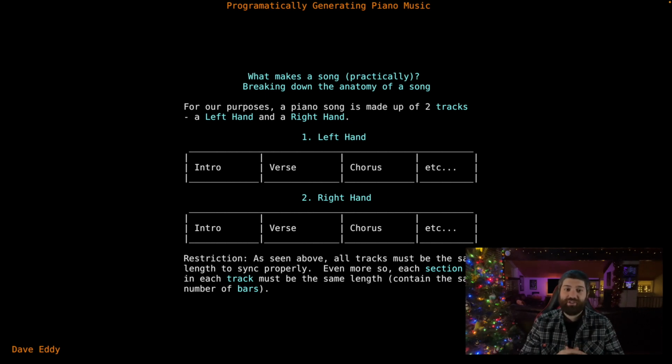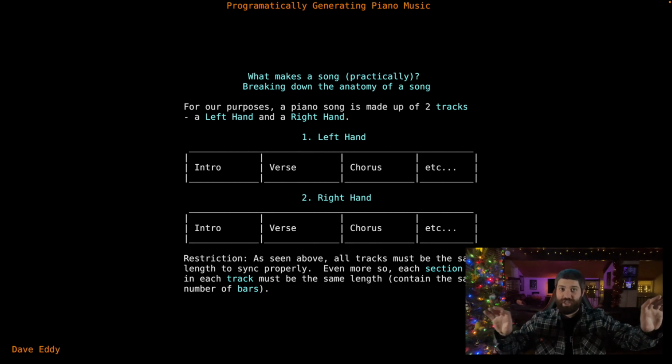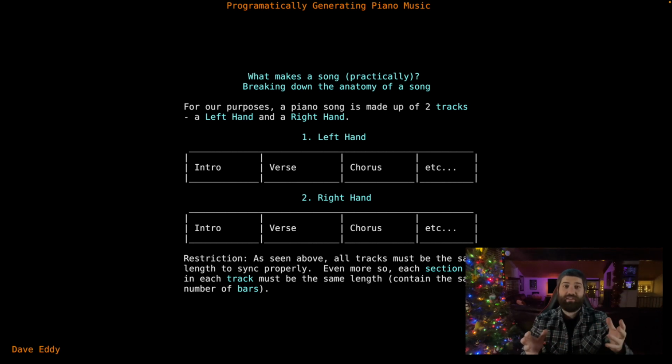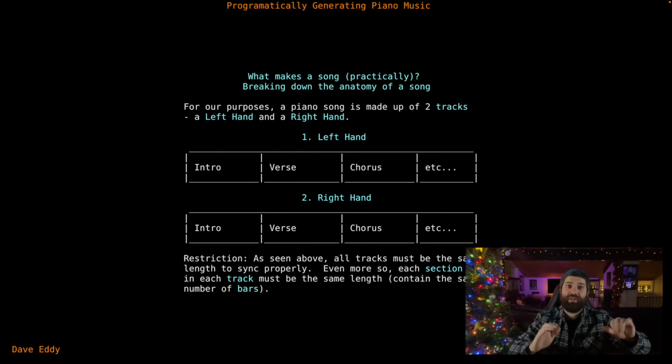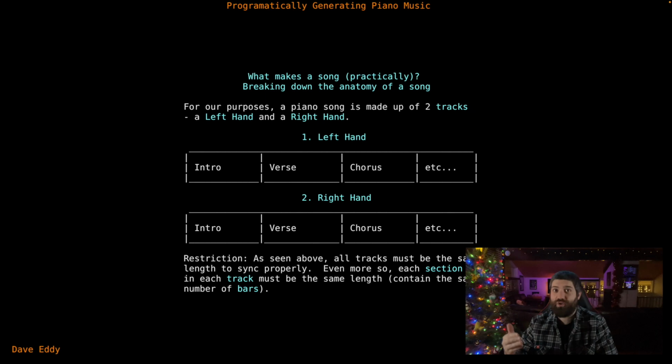So to add more terminology here, we have 2 tracks: a left-hand track and a right-hand track. And the cool thing about this is we can just generate an entire song for the left hand and then generate an entire song for the right hand, put them together, and those 2 songs, if played at the same time, will just be one song. So all that stuff we learned about patterns, notes, and bars, we do that whole process for the left hand, that whole process for the right hand, and as long as all the patterns are the same length, the sections are the same length, and the patterns are in the same order, i.e. intro, verse, chorus, bridge, it should all work out. Should. We'll see if it does. So yeah, let's look at some code.